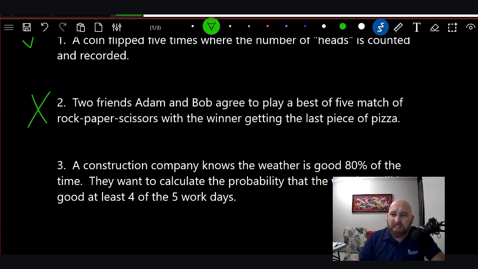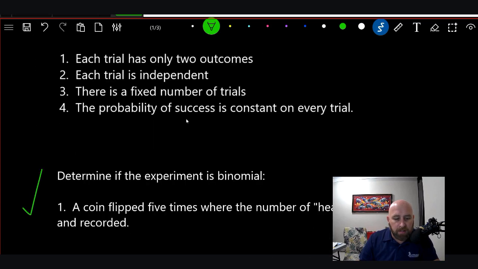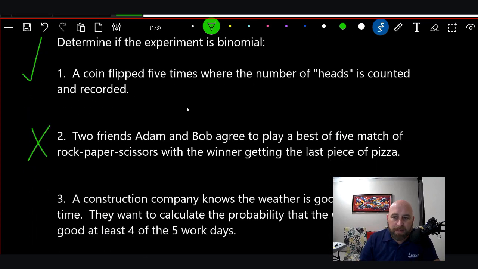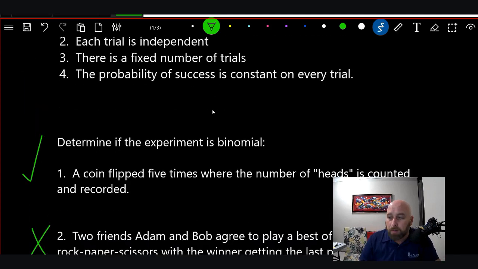Okay, let's keep going down it just for something to do, just to kind of get more practice on this. Is each trial independent? The answer would be yes there. Each trial is independent because every time you restart, it's independent. It doesn't depend on the last one. Is there a fixed number of trials? Technically, no. And you might say yes.